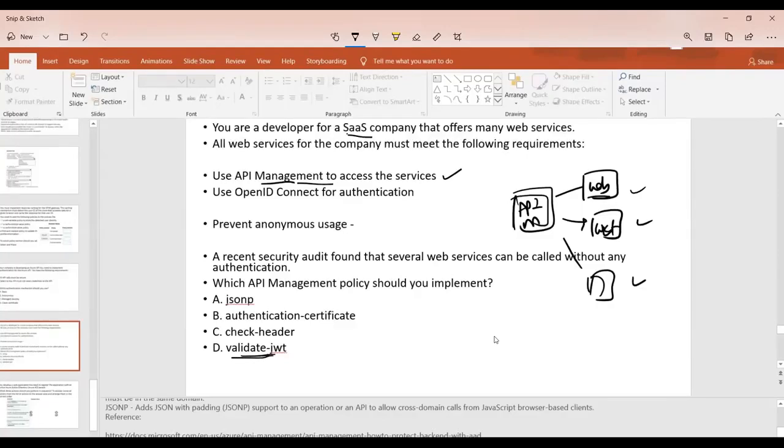This was the answer. The other options are all something different. Like JSONP is for when you have two different IP addresses and you want to make a call from one IP address to another IP address. So these are all different, but this was the right answer, right?